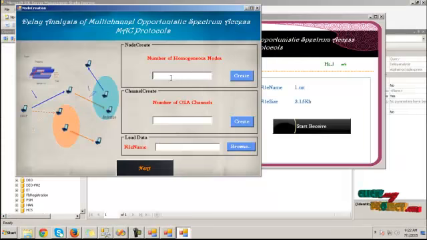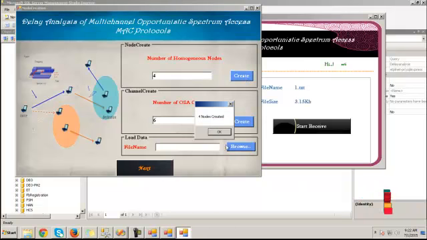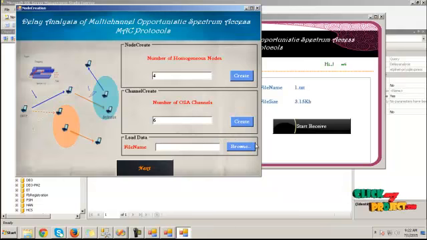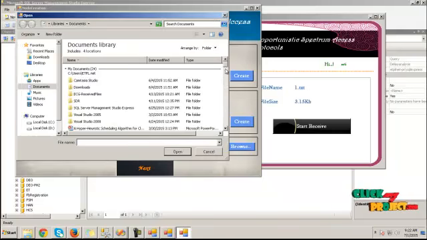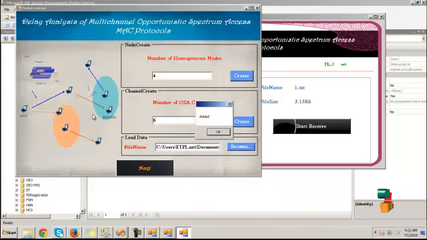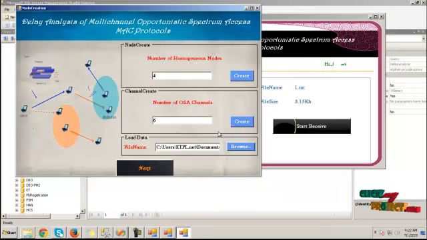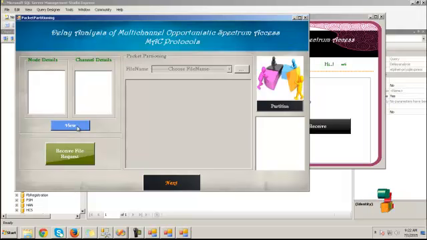Here provide the number of node value and the channel value and click on create button. The nodes and the channels will be created. To load the data into the server side, click on browse button and fetch any one of the file. The file will be added into the file collection. Then click on next button, click on view button to know the node details and the channel details.